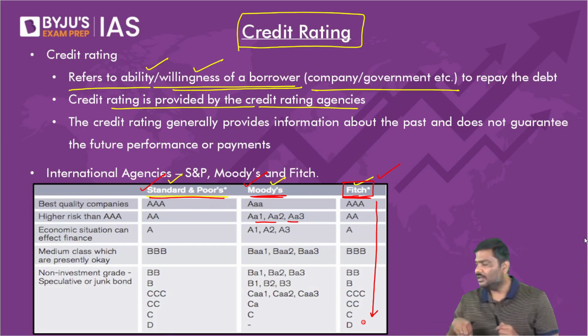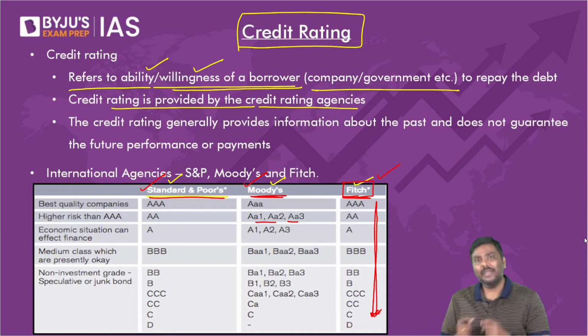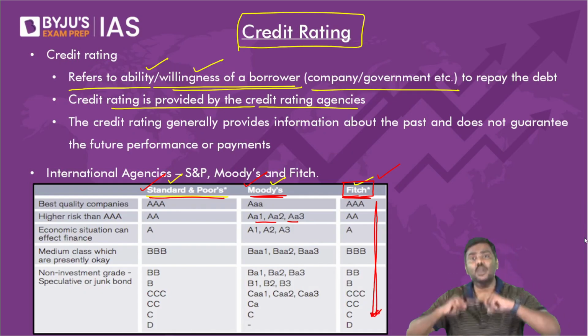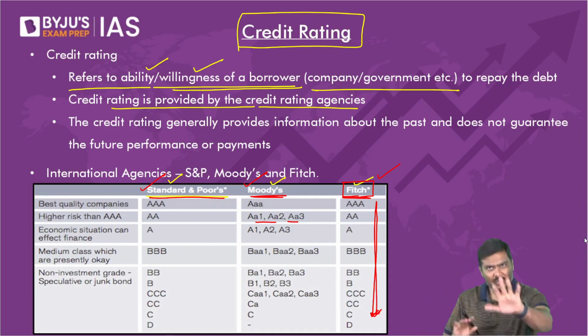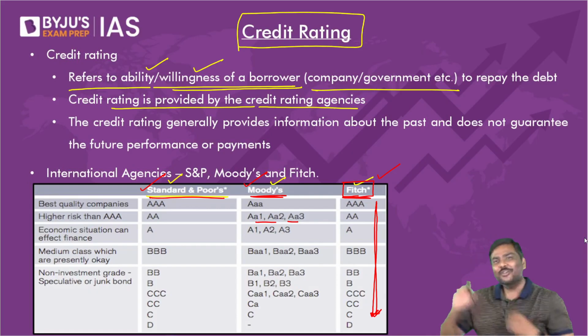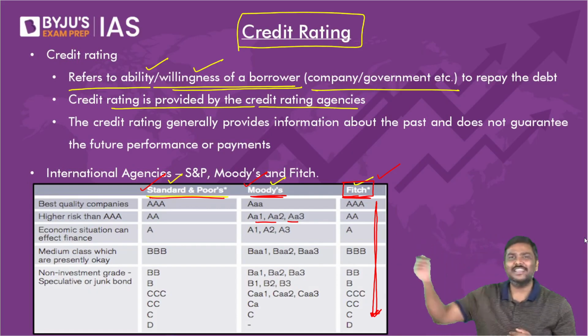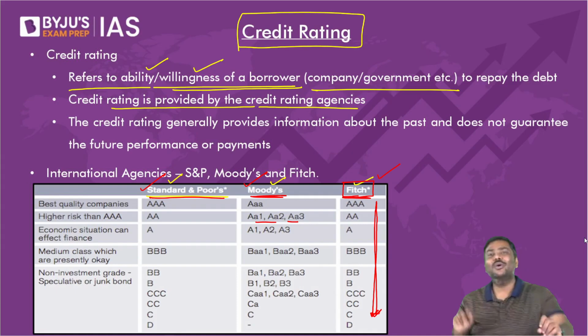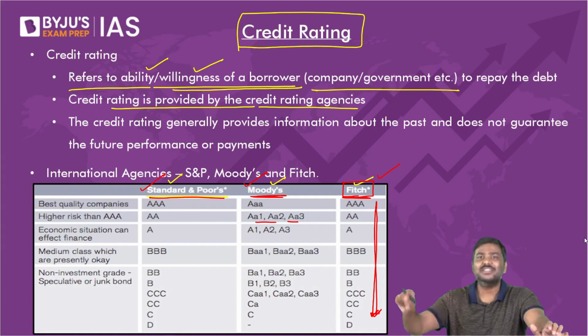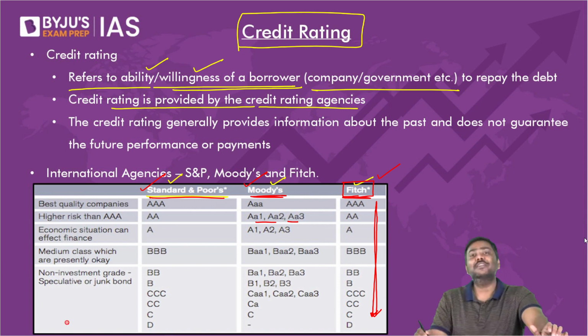Any problem here? I'll repeat the statement. If you keep on going downward in the table, meaning the credit rating becomes lower. Very simple idea. For example, do you remember your high school, or even kindergarten, or your lower level education, first standard, second standard? Do you remember grades? A person who has scored highest will be given a grade of A++. Somebody who has scored lesser will be given a grade of B. Somebody will be given a grade of C.